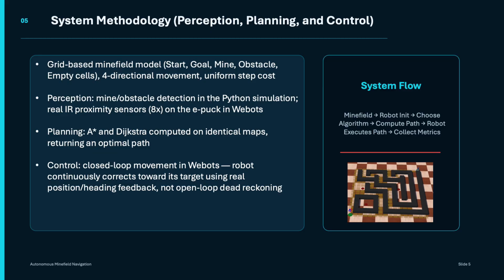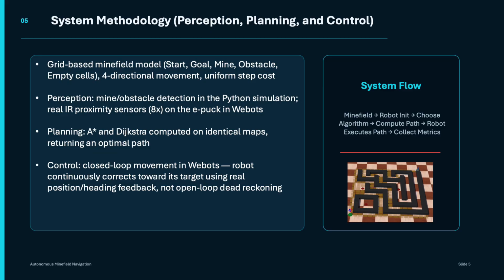We also implemented this in the Webots software, which is a real physics 3D simulator. Unfortunately, we weren't able to use VS Code VR because the license expired for the world, so we decided to use this instead. We used an e-puck robot, which was equipped with eight infrared proximity sensors arranged around its body. Those sensors gave the robot real physical obstacle detection, and it's not just a lookup in a data structure. The second piece was planning, and this is where A-star and Dijkstra's algorithm come in.